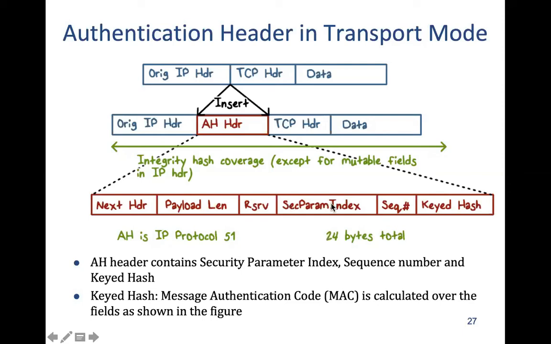We'll see it later. It essentially gives what the different security parameters are that we are going to exchange. We put all those security parameters inside a database, and the index of that entry in the database is called the security parameter index. We send it to the destination node for them to know what security rules have been agreed upon. And there is a sequence number.